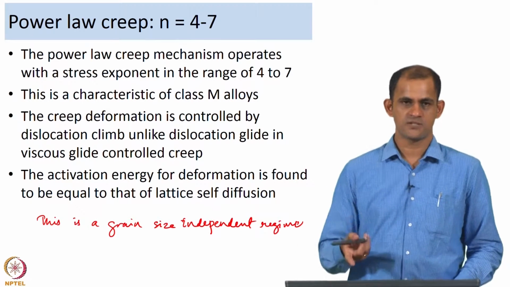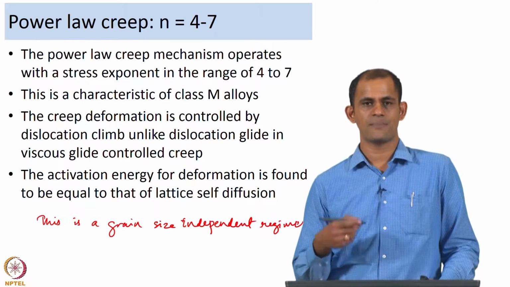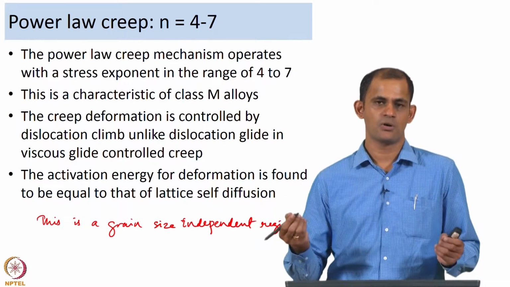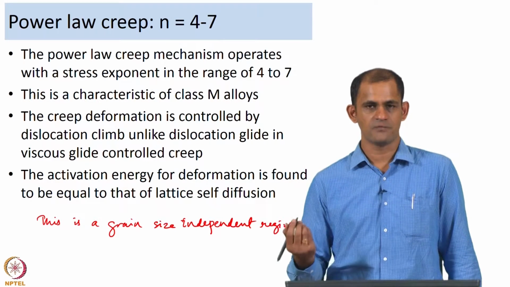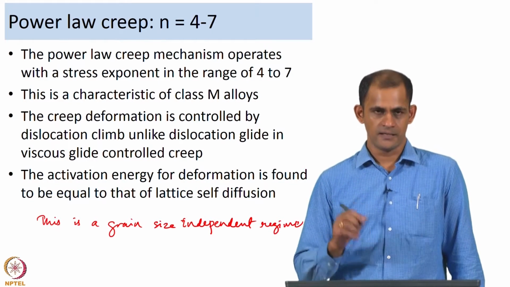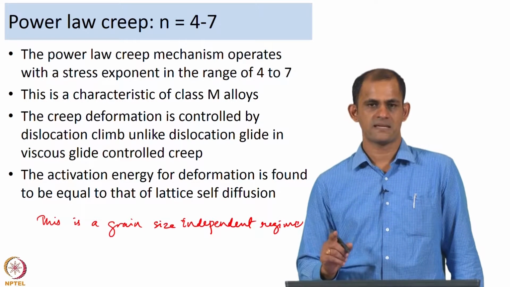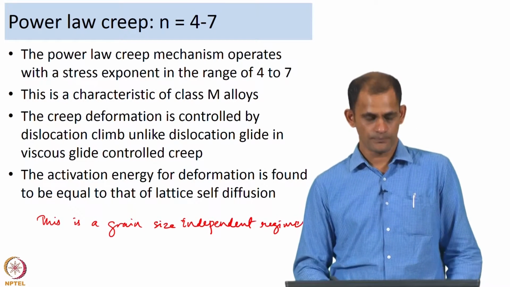If you contrast this with what we learned about Nabarro-Herring creep and Coble creep, in Nabarro-Herring you saw p is equal to 2, in Coble creep you saw p is equal to 3, in grain boundary sliding we saw p is equal to 2, and in power law creep there is no grain size dependence. So, p is equal to 0.